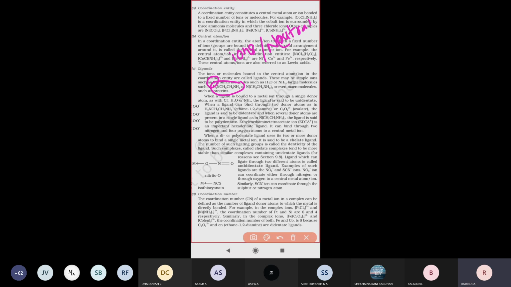Diamine, methylene diamine, ethylene diamine will be present there, or else here one nitrogen is attaching. There are three ethylene amine present there. That means smaller molecules will be attaching, larger molecules will be attaching to the central atom. Sometimes it will contain simple ions also, which will be attaching.